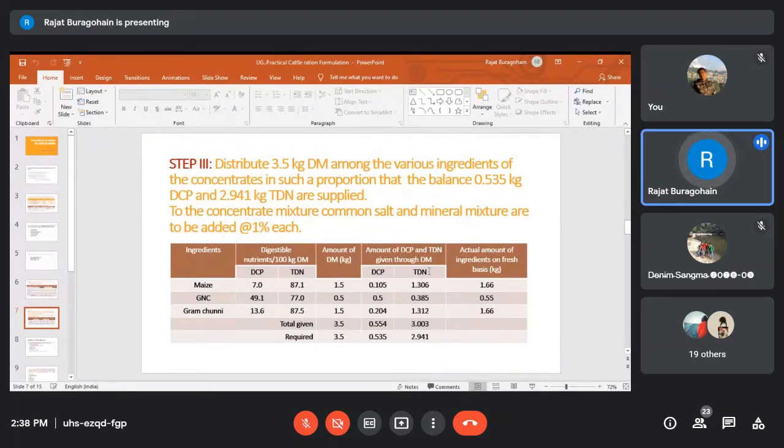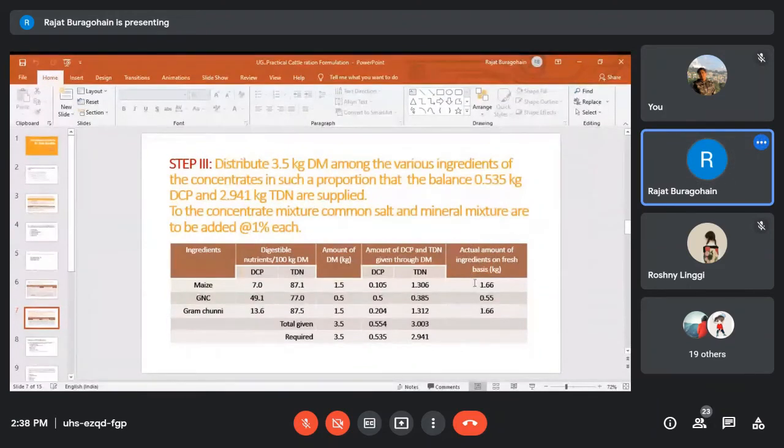And then DCP and TDN are already calculated. It is this much. So how much should be provided by this concentrate mixture in total? The requirement is 0.535, but here you'll get 0.554, which is higher. And TDN requirement is 2.941, but you'll get 3.003. So this is the actual quantity.